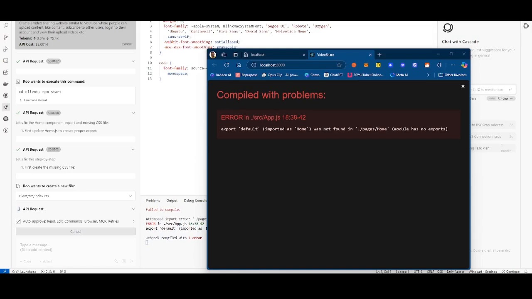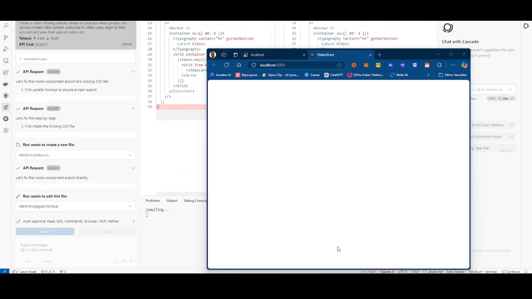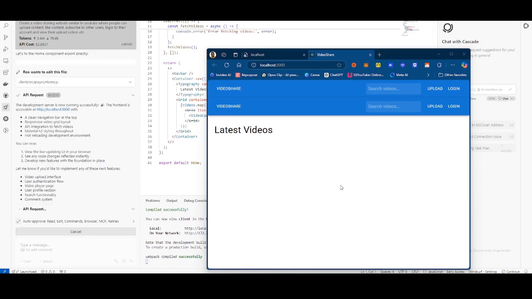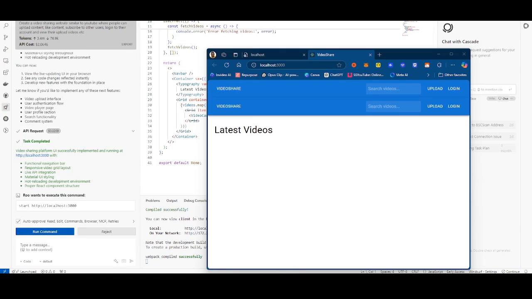And currently, right now, I'm actually using DeepSeek R1 to develop a video sharing website similar to YouTube. As you guys can see, the website is being developed in real time. And I am also using Roo Cline, which is a framework that can use different LLMs to basically just code for you, operate as a coding agent to do whatever you want it to do. And this is what I've gotten so far.